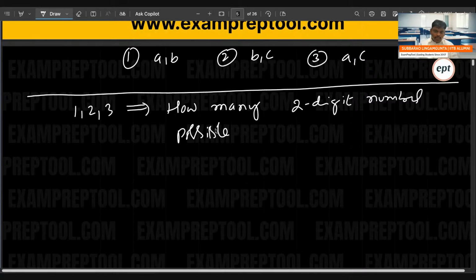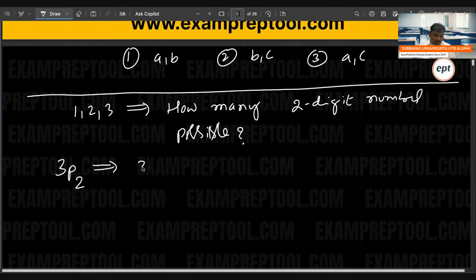Careful, it is a very important one. Out of the 3 digits 1, 2, 3, how many 2-digit numbers are possible? This is the question. Understand here: out of these 3 digits, how many 2-digit numbers are possible? Remember everyone, out of 3, how many 2-digit numbers are possible? It is nothing but 3P2.